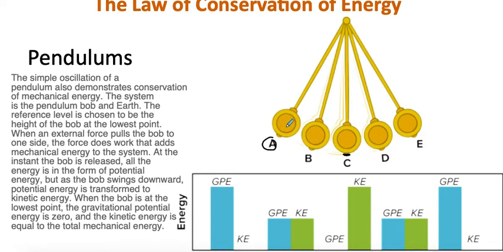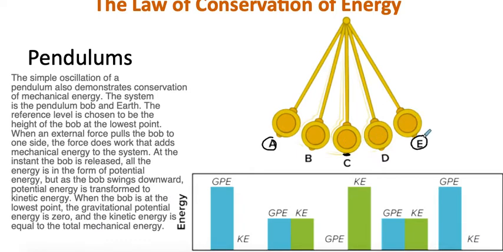So I have potential energy. I have both here, potential and kinetic here, and then I have zero potential here because my pendulum is at my reference point, but it's all kinetic energy here. And then it just kind of transfers back to potential energy as it returns to its height.